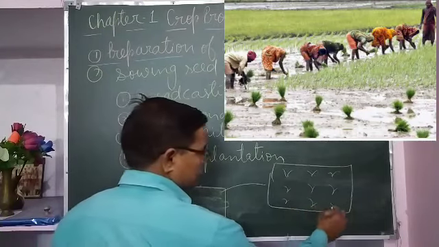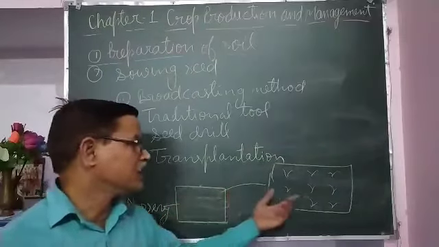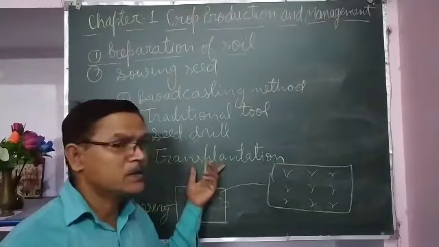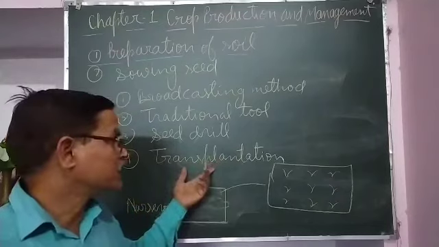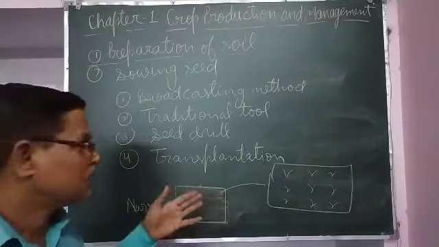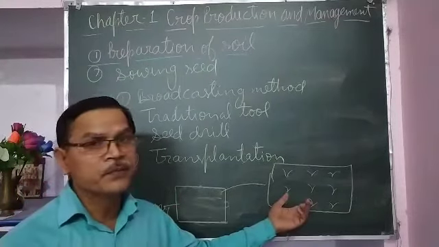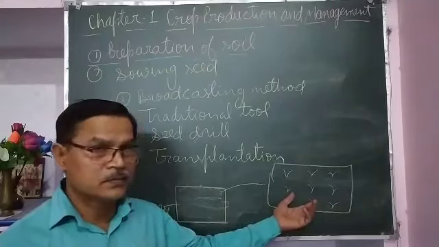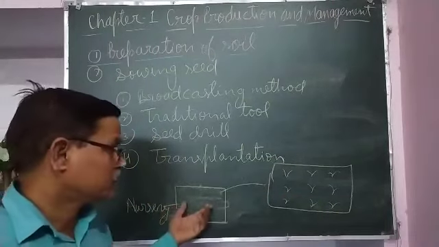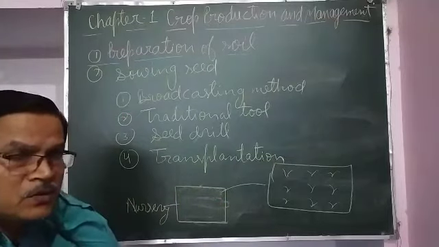This method of transfer of saplings from the nursery to the main field is called transplantation. For the rice crop also, a nursery is prepared first, then it is transplanted into the main field. Vegetables like brinjal and tomato are also grown this way.